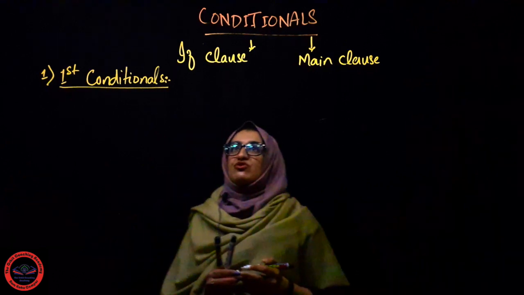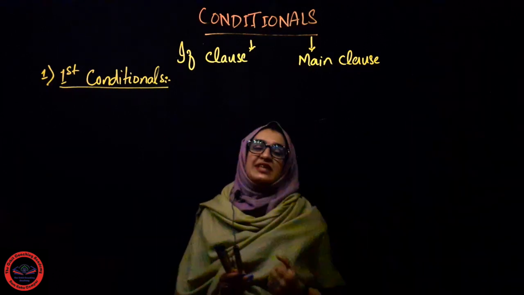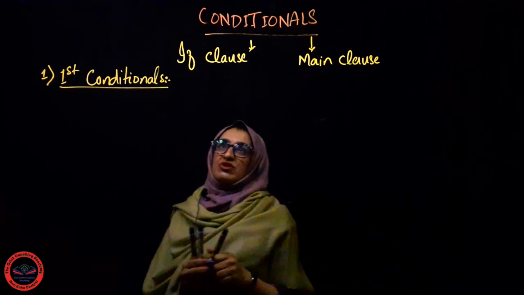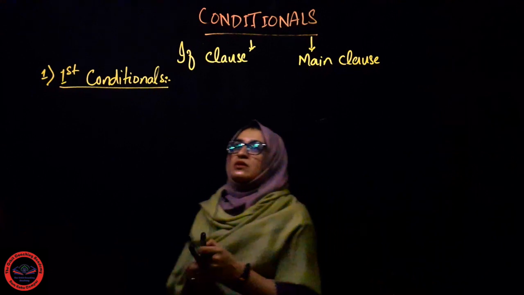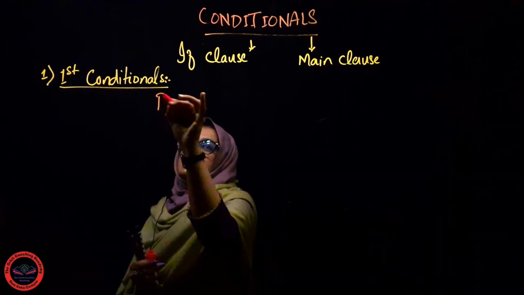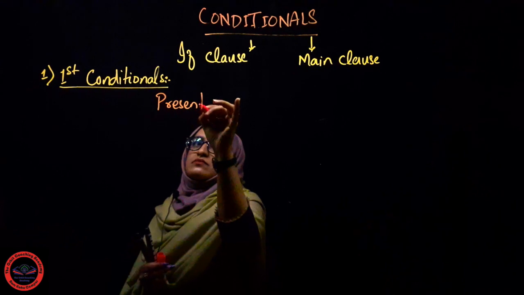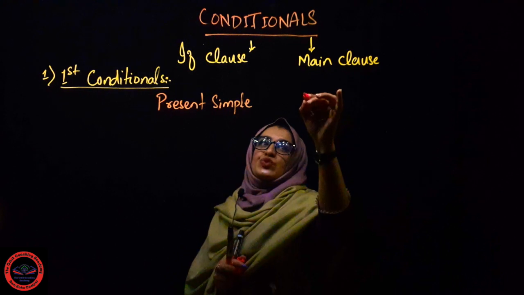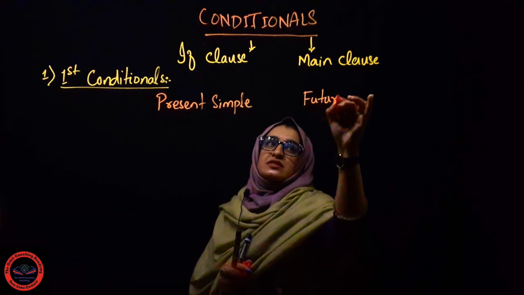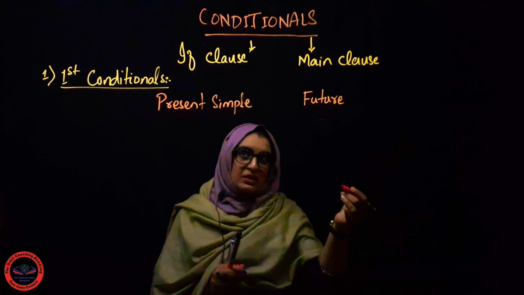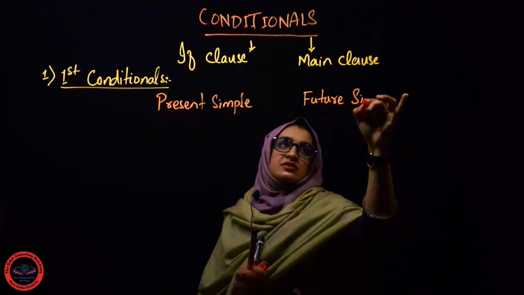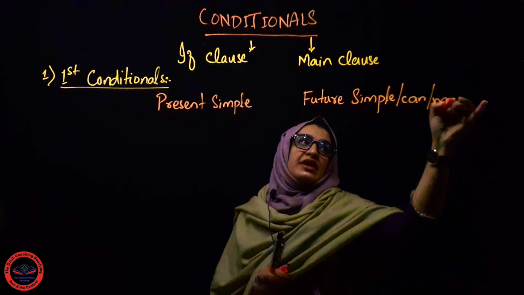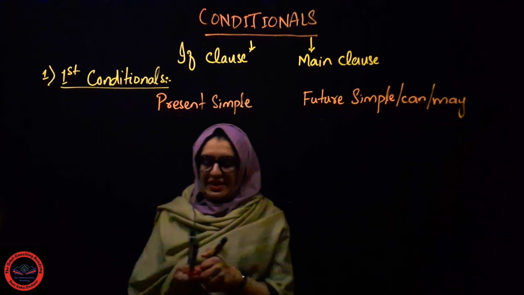What are the rules of the first conditional? I have told you that we need to have two clauses in each type of conditional. In the first type of conditional, we need to use simple present tense in the if clause, and in the main clause we use future tense. We can also call it future simple or maybe future indefinite tense. Or we can use can or may also. Now let's look at an example of this one.